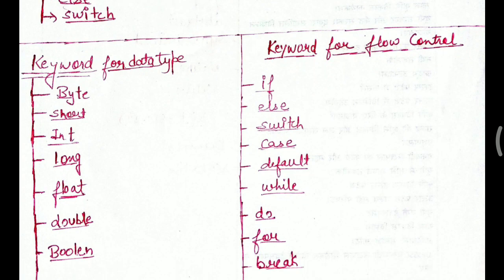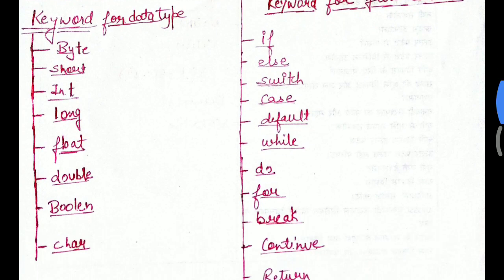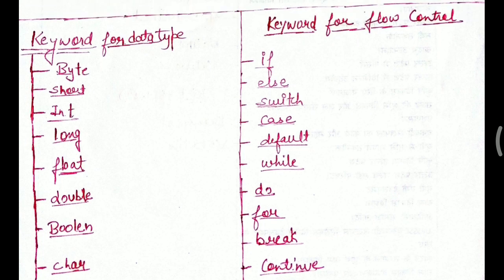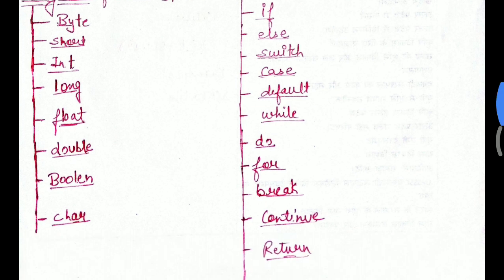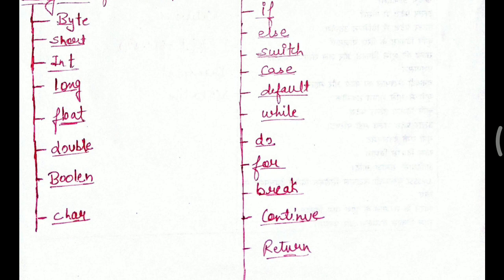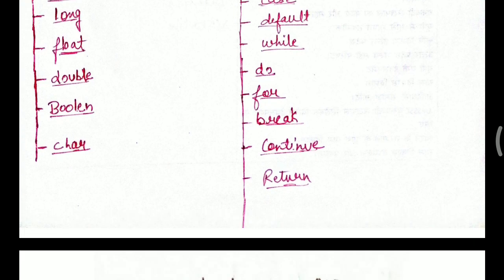Keywords for data types. There are eight types of keywords. First one is byte, short, int, long, float, double, boolean, char. Reserved for flow control. As we are familiar with control statements or conditional statements like if, else, switch, case, default, while, do, for, break, continue, and return.